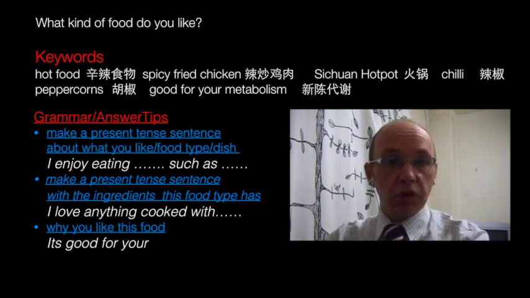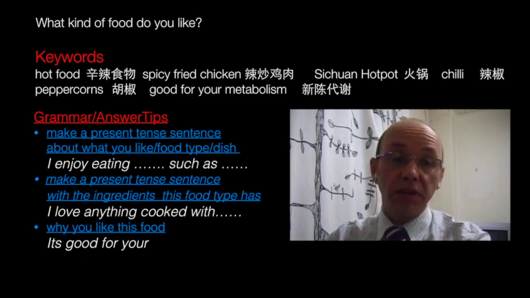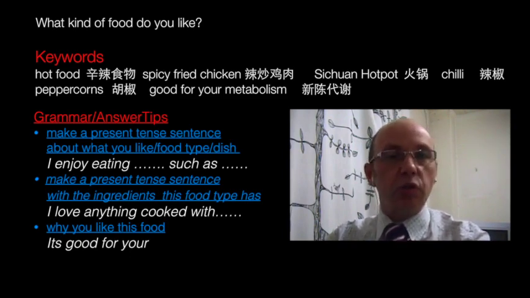And then the type of food that I like, I give examples of the ingredients that are in these dishes. And in Chansai we have lots of lajiao, lots of chili and huajiao, peppercorns. You use peppercorns, majiao, huajiao, you can just say peppercorns. And then why you like this dish, and in this case I'm using a word because it's good for your metabolism.